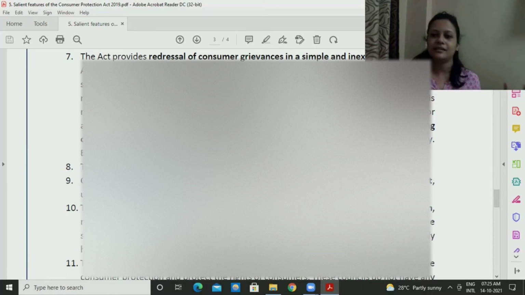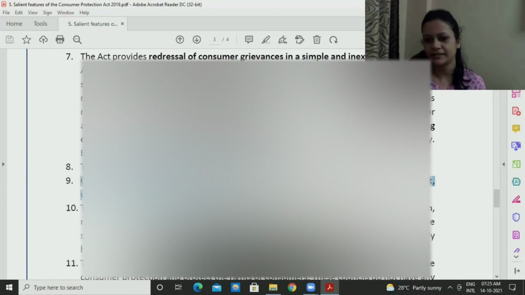If they were listening to 10,000, 20,000 people individually, it would be a time-consuming affair. Rather than doing that, they will hear the matters of everyone at one go, because it's the same issue they had faced. Their money was not refunded. So that is another thing. Consumers having common interest and grievances can collectively file a complaint under class action provided under this act.